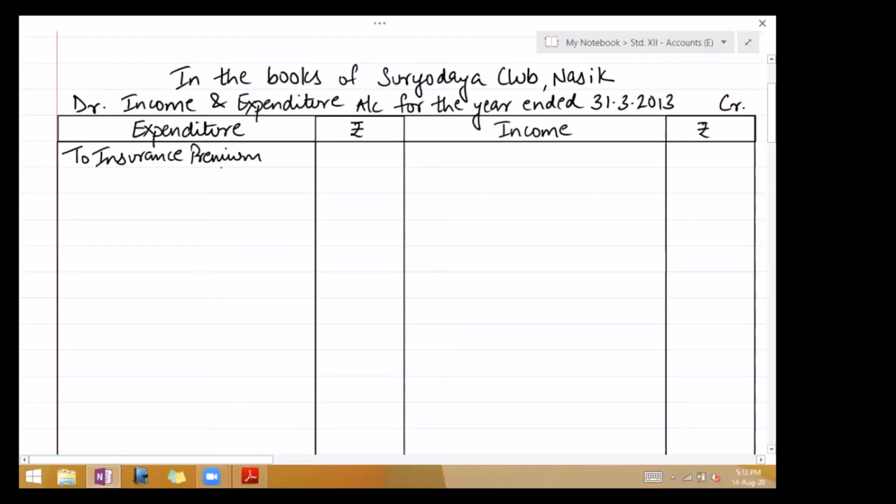Now you know last year's prepaid is added and current year's is deducted. You all have learned for current year: outstanding add, and prepaid or pre-received deduct. For last year do the opposite. When you say do the opposite, last year's prepaid will be plus. So write there plus prepaid of last year. Amount is 2,500.